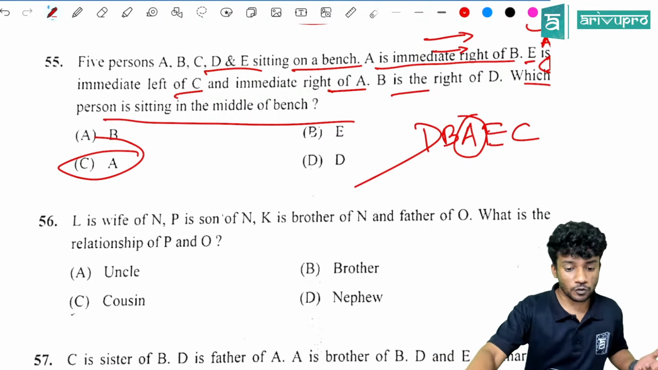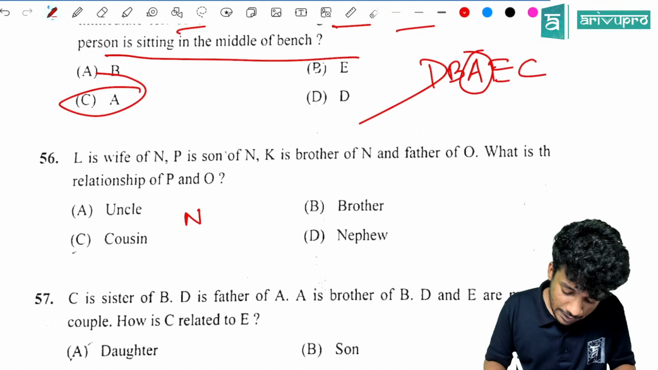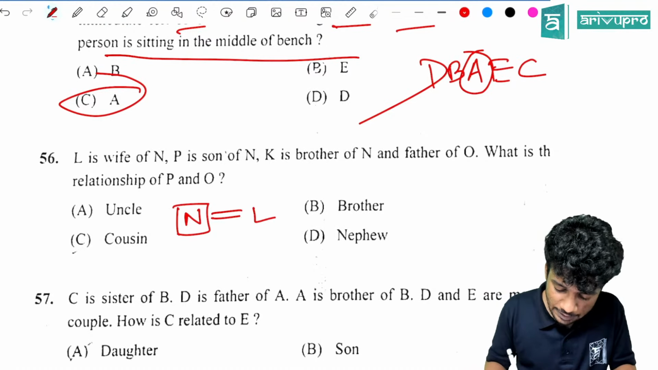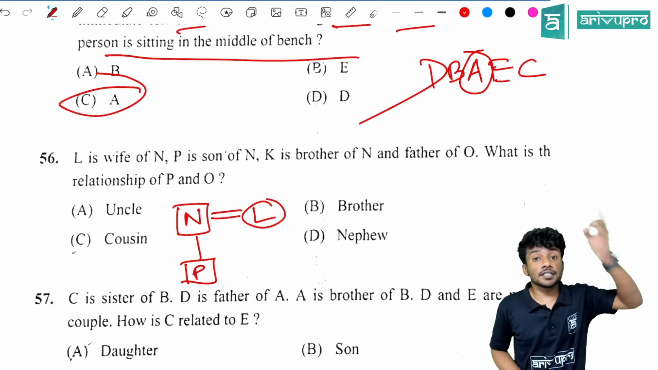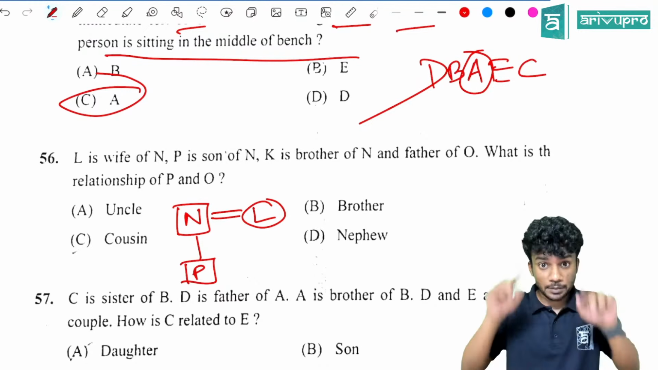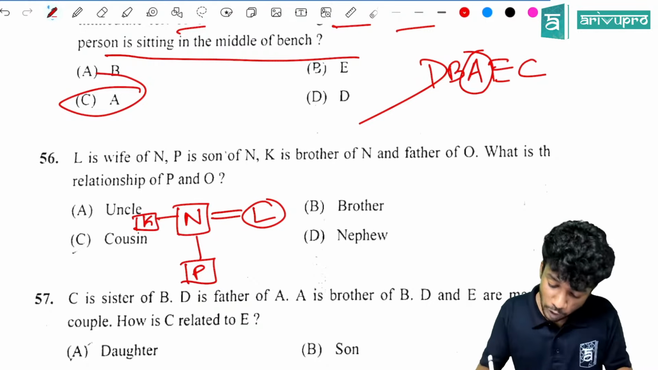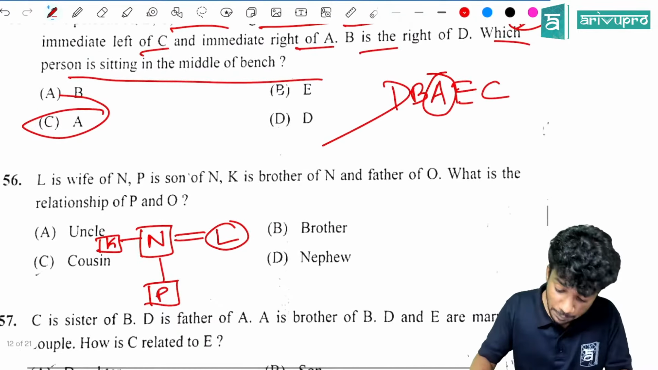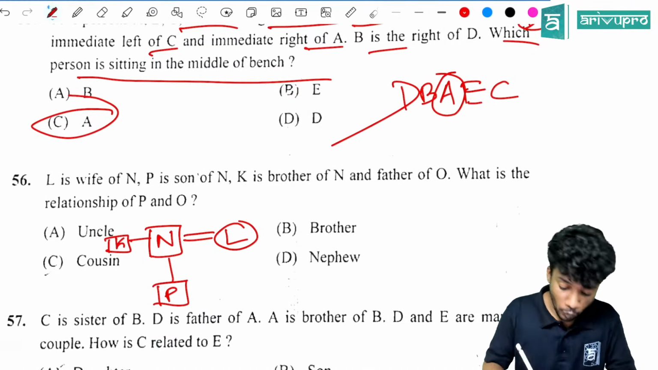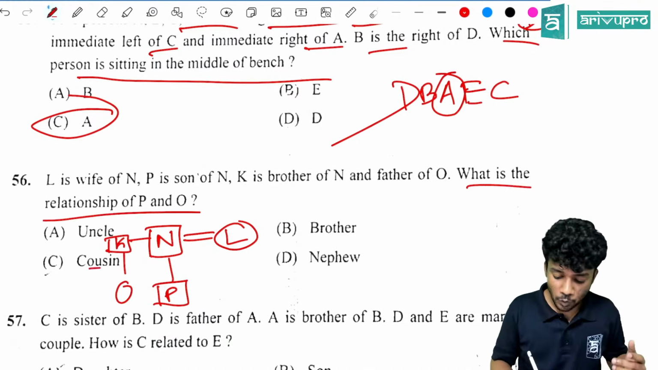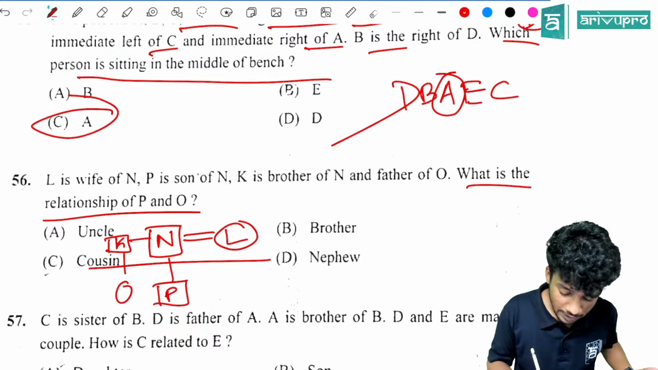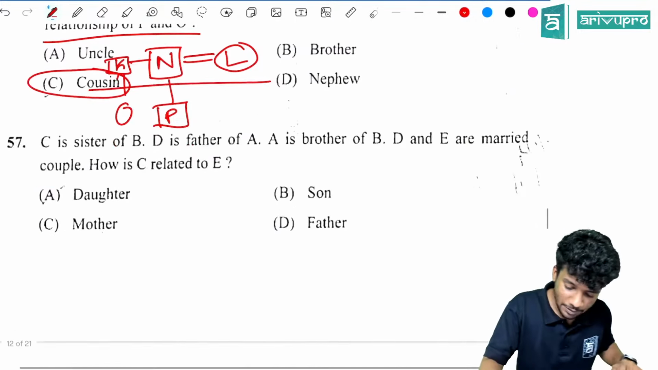L, wife of N. That means N is a male and L is a female. P is son of N, that means the gender of P is male only, so that's why I am putting a box. Then K is brother of N and father of O. What is the relationship between P and O? K, N, L are in the first generation. O and P are in the second generation. So they are cousins. Option D. Yes. What is the next question?